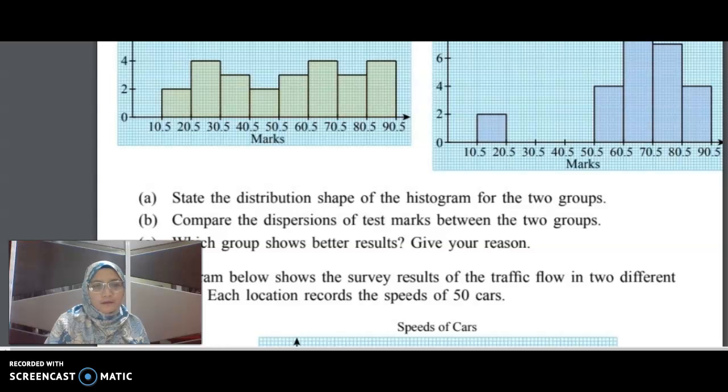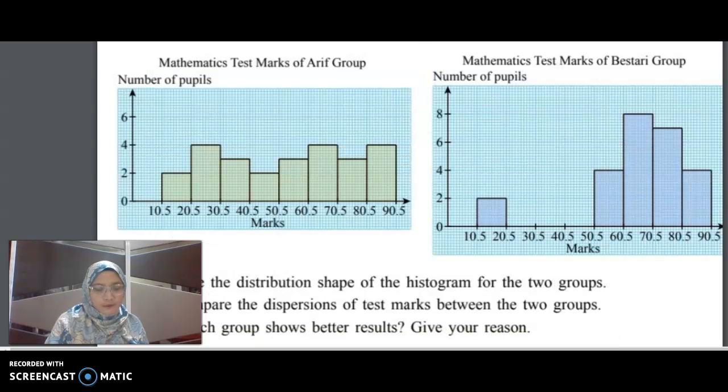Question B. Compare the dispersions of test marks between the two groups. Solution. B. The marks of Arif group are more dispersed than the Bestari group.